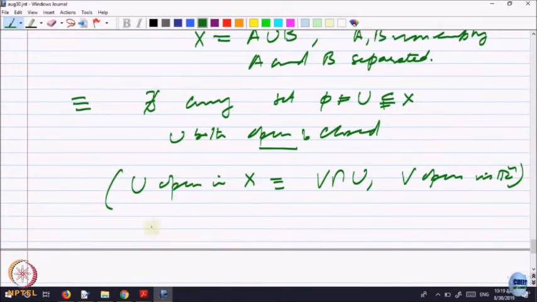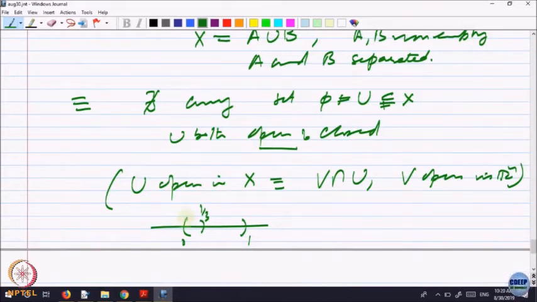For example, if you take an open interval, I can say it is an open set if I look at it as a subset of the real line, the whole thing. But can I say a part of it, say 0 to 1 by 3, is open in 0 to 1?